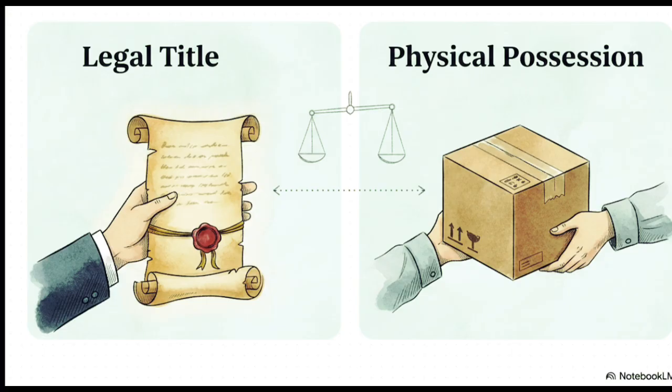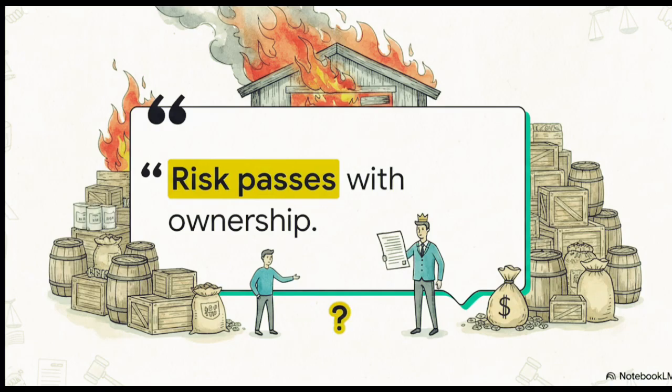Concept clear, na? And honestly, this brilliantly illustrates why that difference matters so much. Section 26 gives us the golden rule, which is risk prima facie passes with ownership. Imagine a fire breaks out in the warehouse and the goods just burn down to ashes. Now, kaun pay karega? Who actually bears the loss? The answer is super simple. The person who held the legal ownership at that exact moment. The owner pays. Simple as that.